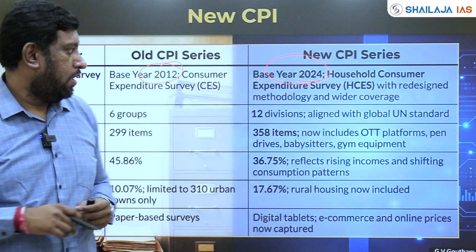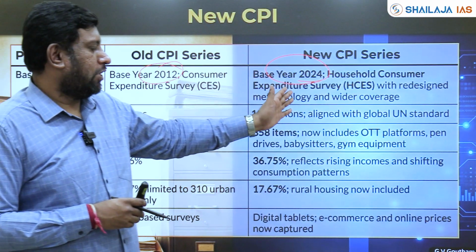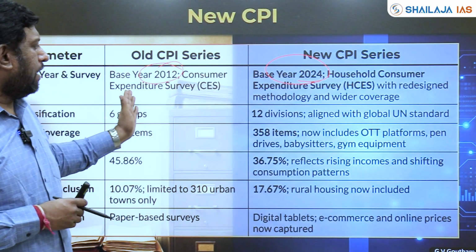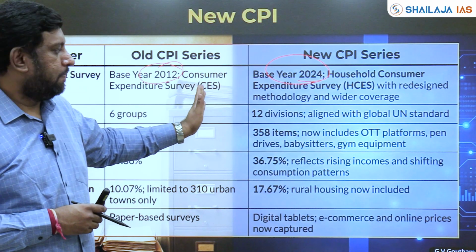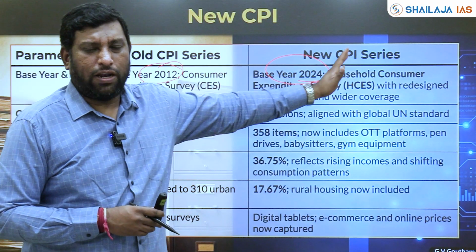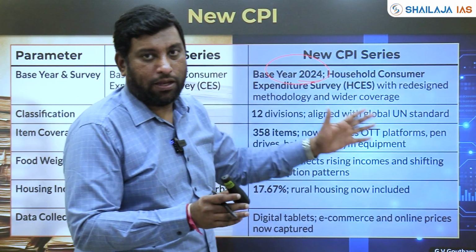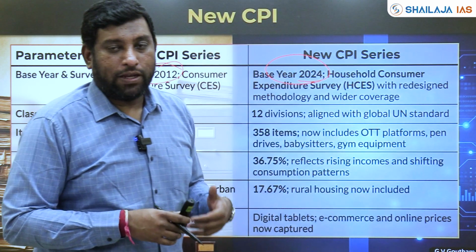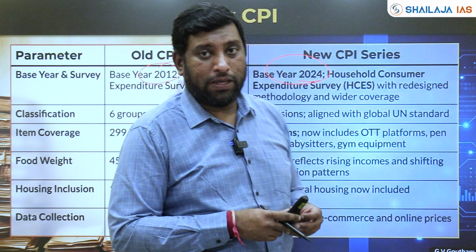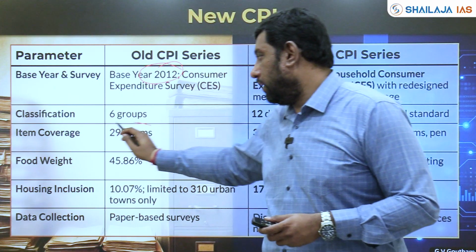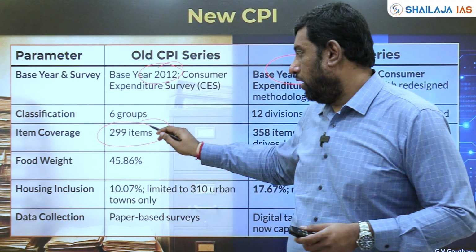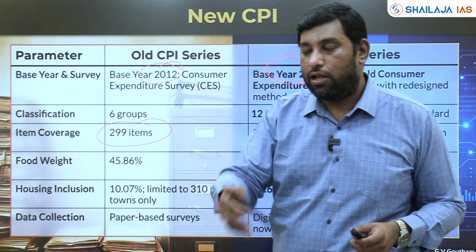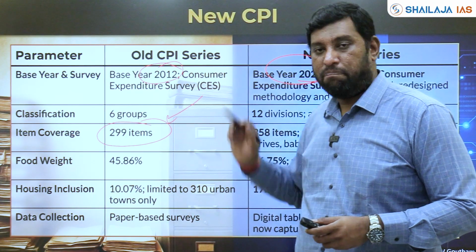Okay, and the household consumer expenditure survey, which is an improved version of the CES with a better methodology and wider coverage, is being used to determine the basket of goods and services. Earlier, when calculating your CPI, around 299 items were included. These 299 items, how they came to know, from where they came to know, this survey used to help them.